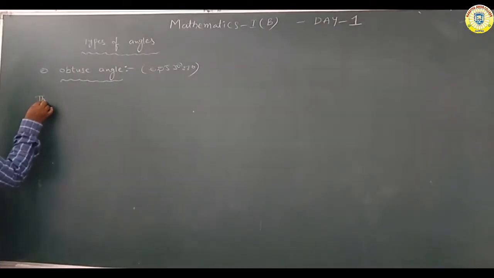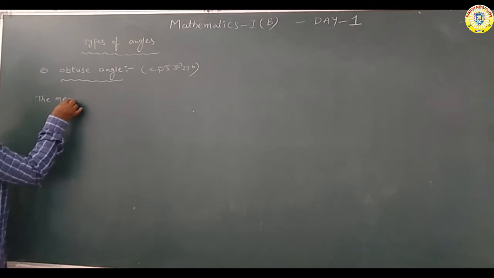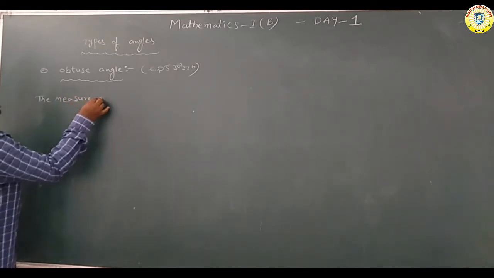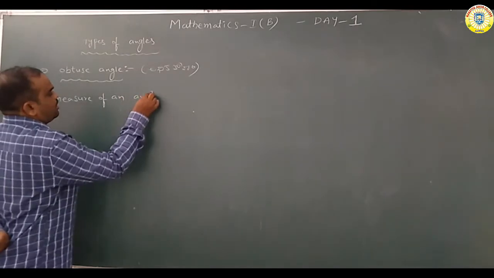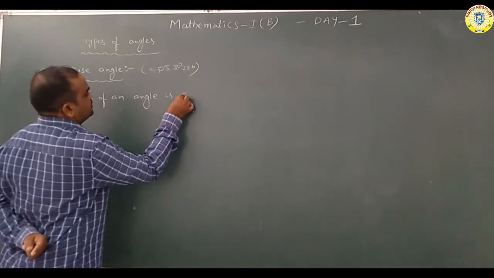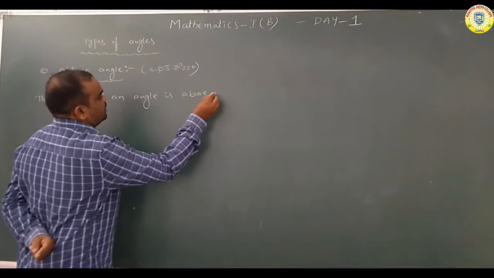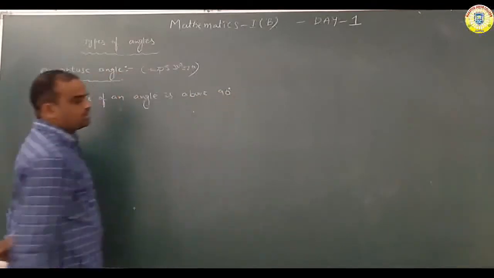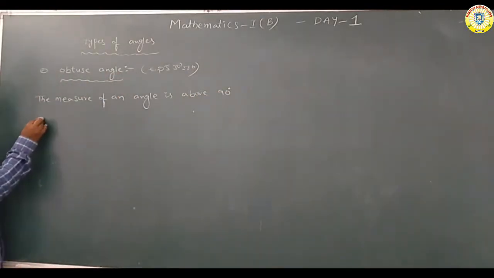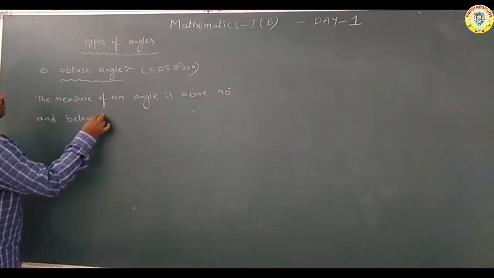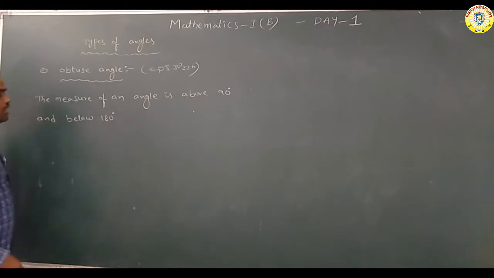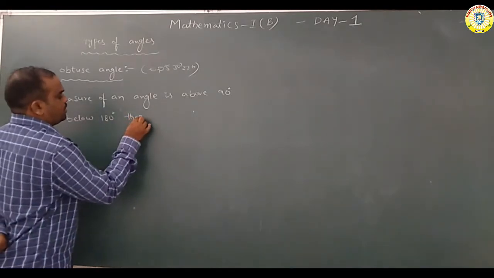Here we are writing the measure of an angle is above 90 degrees and below 180 degrees.